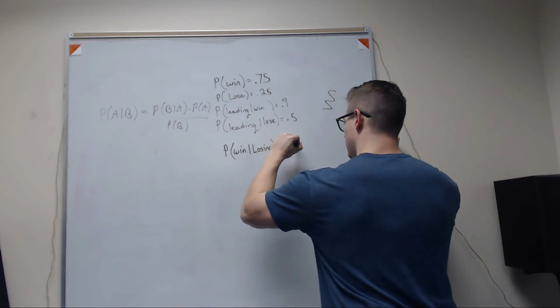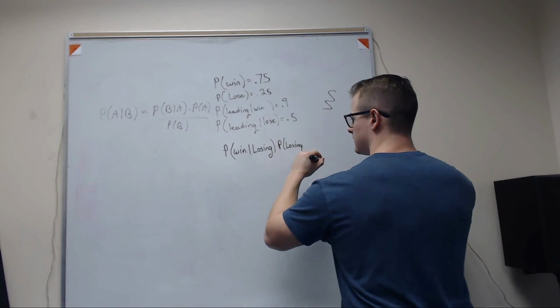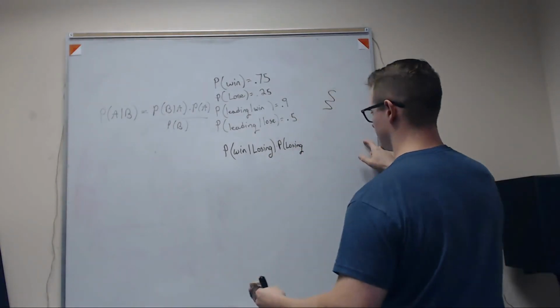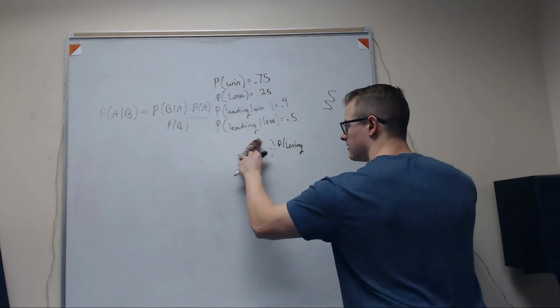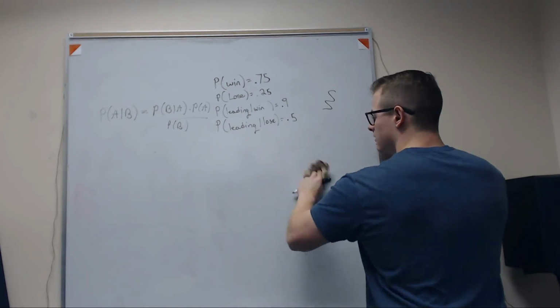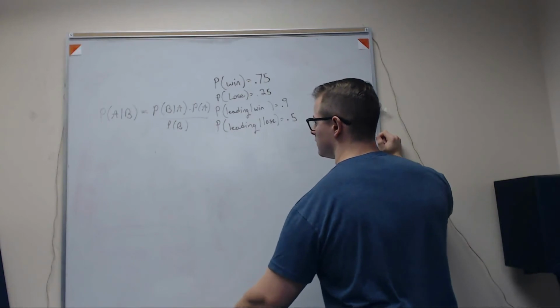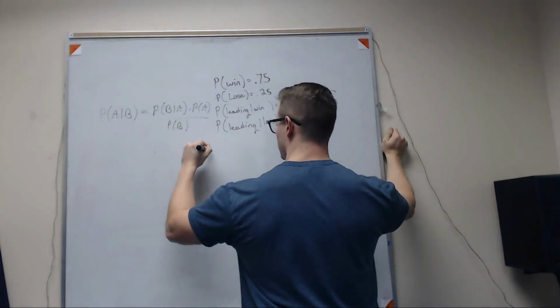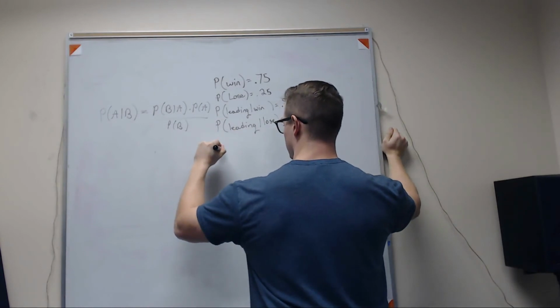Probably win. Correction: you should have written the equation above it, but that's fine. I'm about to erase it. I would have written the first line: the probability of winning given losing.